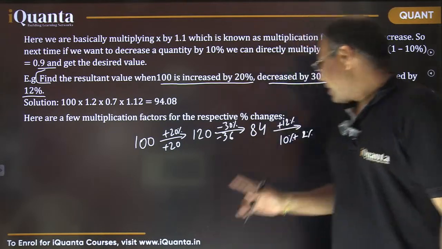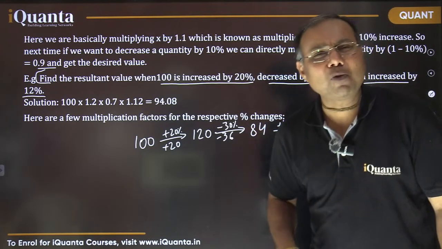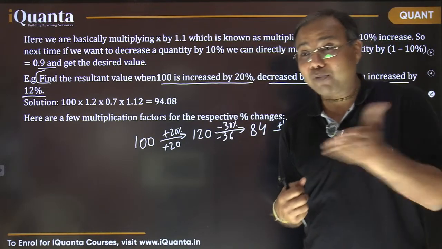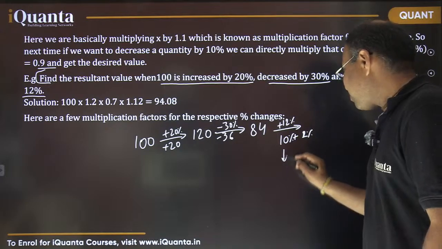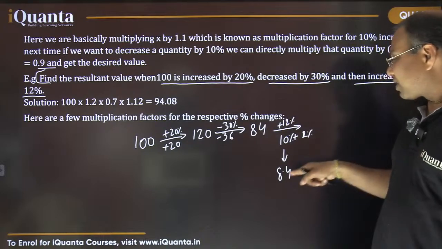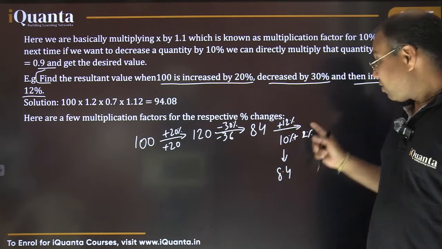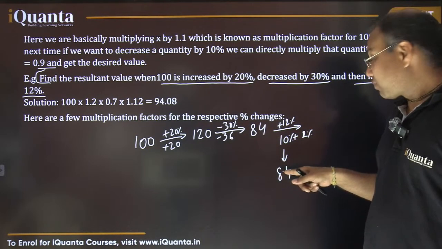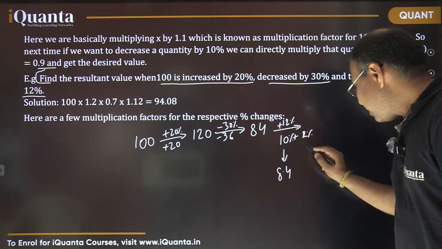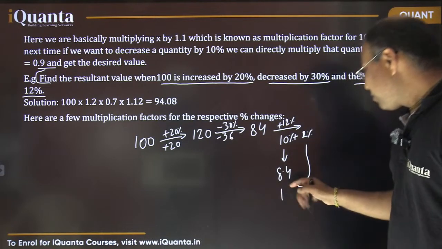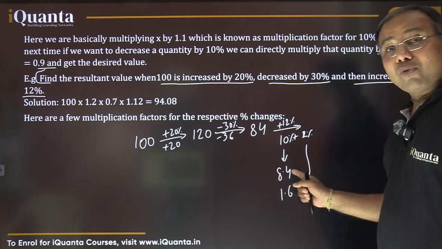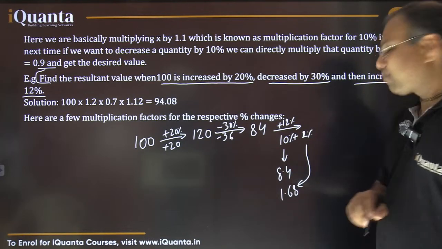10% of 84 is 8.4. And 2% will be 1/5 of this, so we divide 8.4 by 5, which gives 1.68.